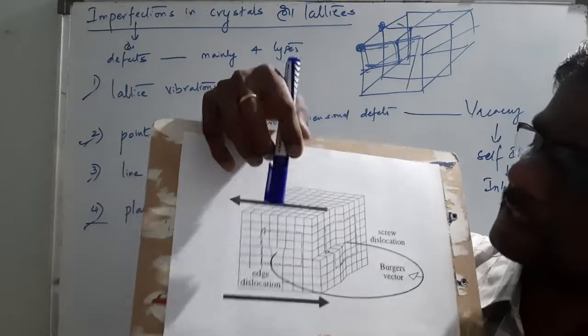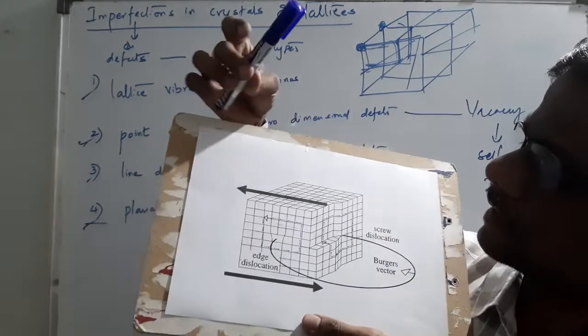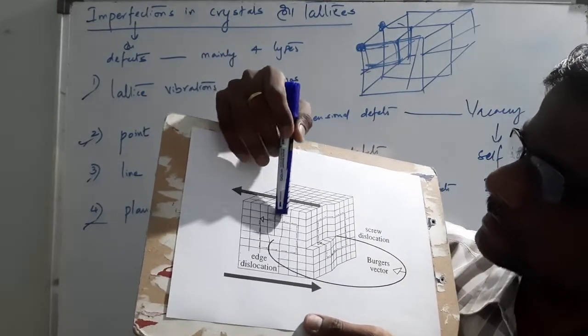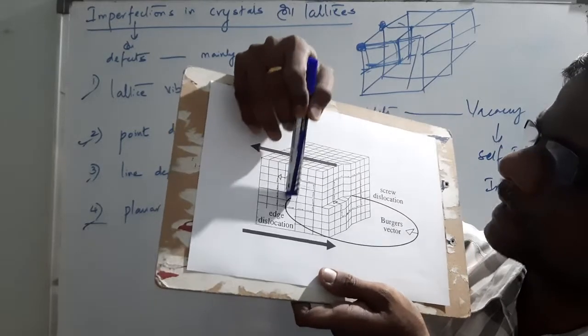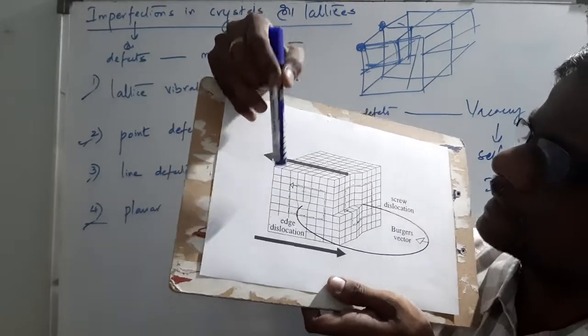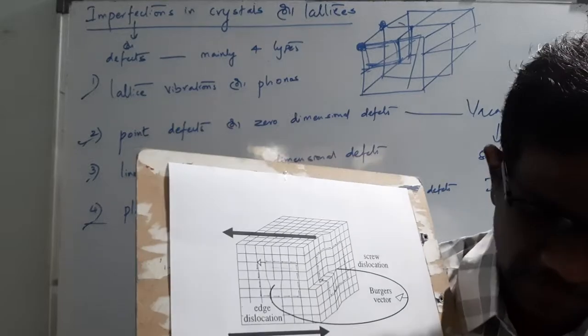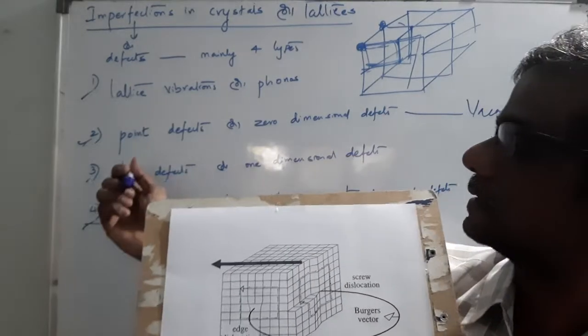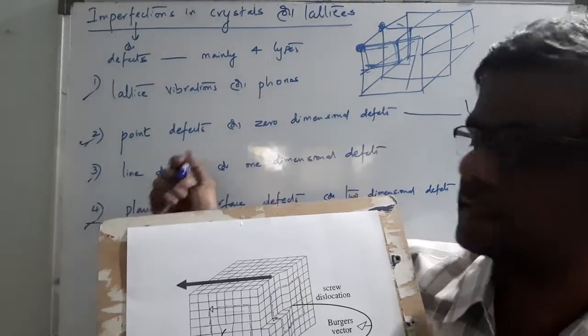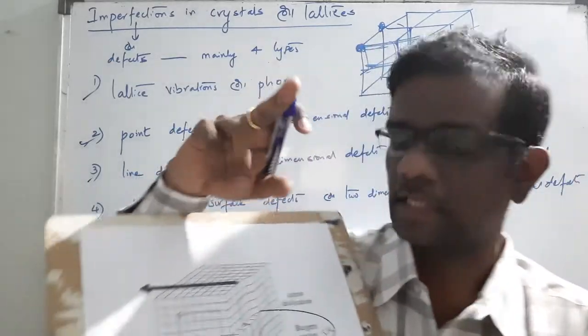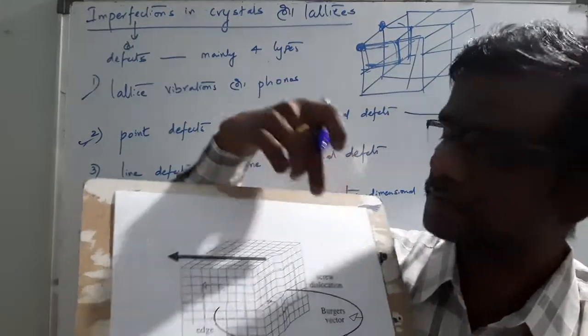This one is edge dislocation. Edge dislocation is where atoms are missing from the regular sites. Look at this figure. This one is line defects. In this line defects there are two types: edge dislocation and screw dislocation.